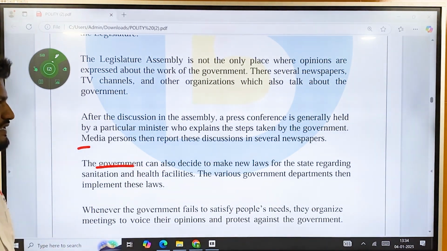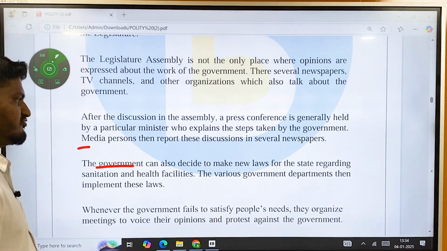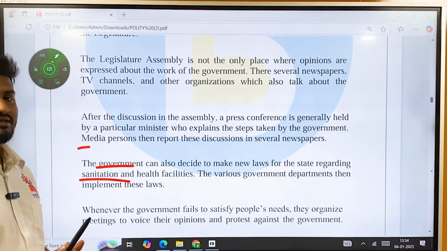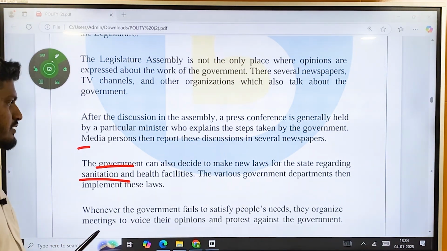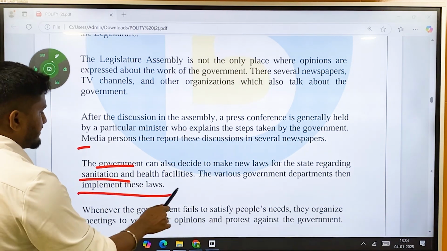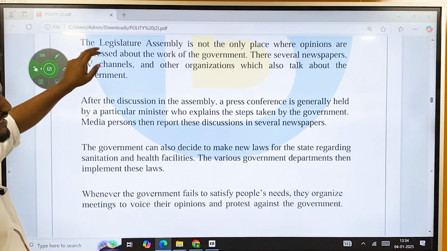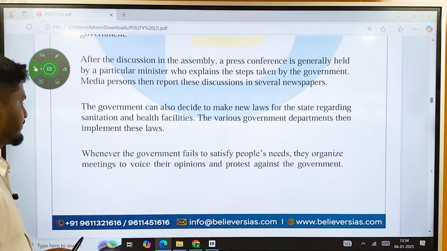Then the government can also decide to make new laws for the state regarding sanitation and health facilities, budgeting, and every other issue. The various government departments then implement these laws. So law will be made by the legislature, but the implementation will be done by the executive.